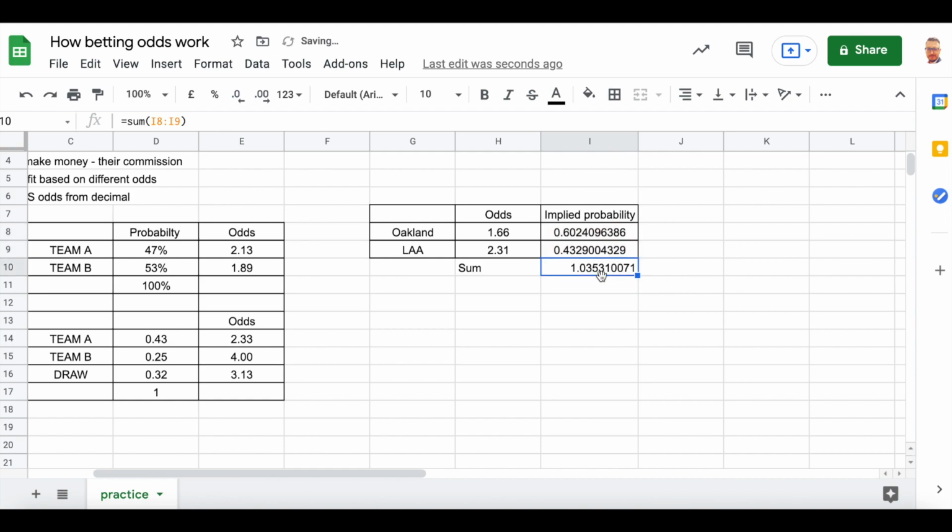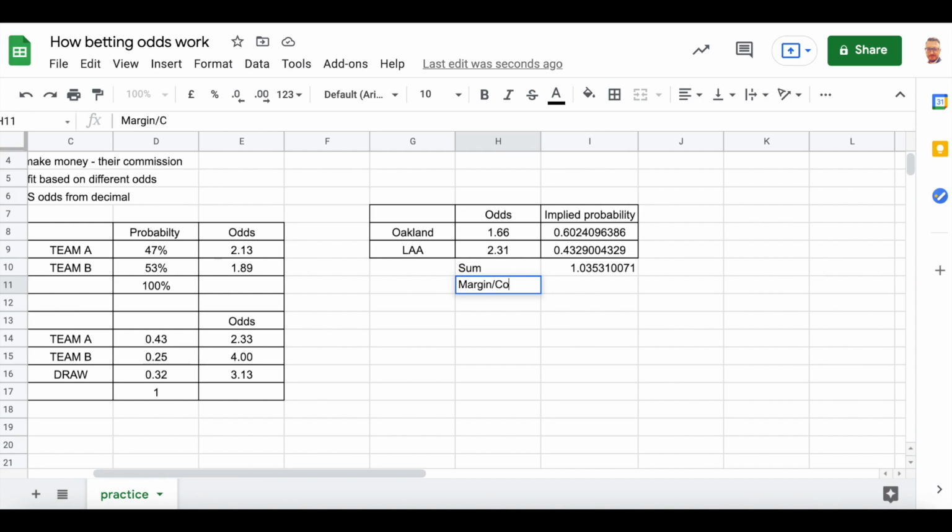But as you see, we get a bigger number than 1. It is 1.03531 and so on. And this difference is the margin that bookmakers take.